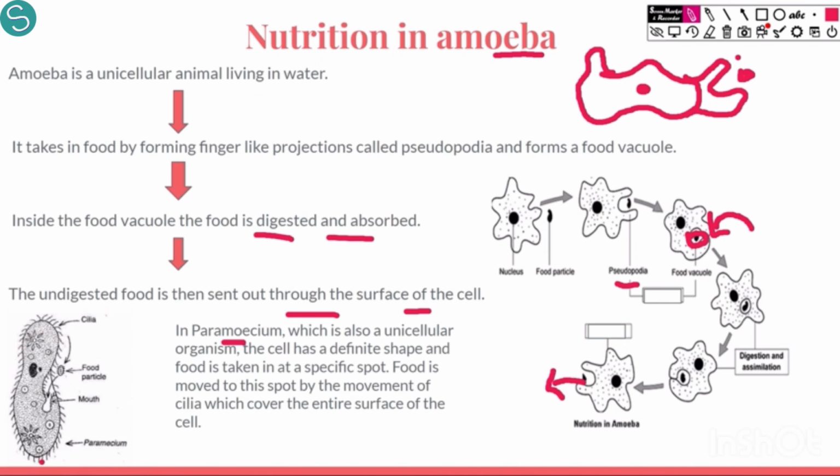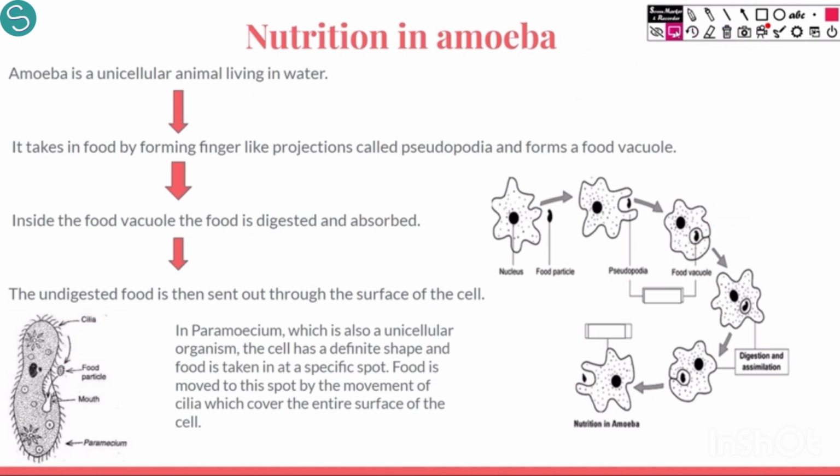It is also unicellular, and you can see it has small hair like growth on its body surface which are called cilia. Whenever it senses a food particle, for example here is the food particle, it has a mouth in the central area. With the help of the cilia, the food is pushed towards the mouth, and from here it goes inside the body of paramecium. The food is pushed to a specific spot which is called the mouth, and then the food is digested. So this is about how nutrition happens in amoeba.